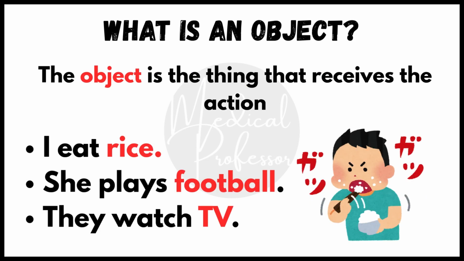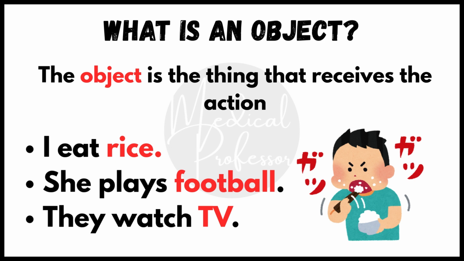What is an object? Now let's talk about the object. The object is the thing that receives the action. It's what the verb is happening to. Look at the examples. I eat rice. Who is doing the action? Subject. What is being eaten? Rice. That's the object.